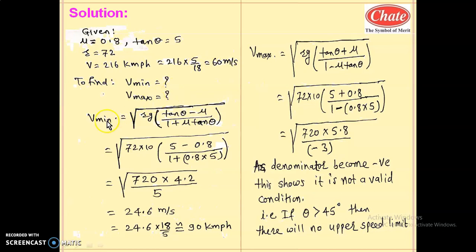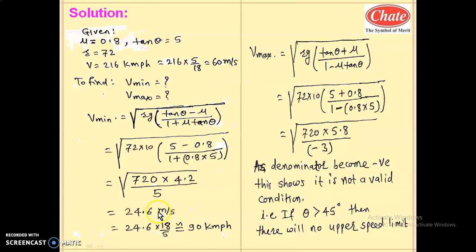So the V minimum for this case, by considering the friction effect, V minimum equals under root of Rg times tan theta minus mu upon 1 plus mu tan theta. Substituting the values for the V minimum calculation, R is 72, g is 10, tan theta is 5, mu s is 0.8, upon 1 plus mu s 0.8 into tan theta 5. So the calculation will be 720 into numerator 4.2 divided by 5. On solving, this will give you 24.6 meter per second.